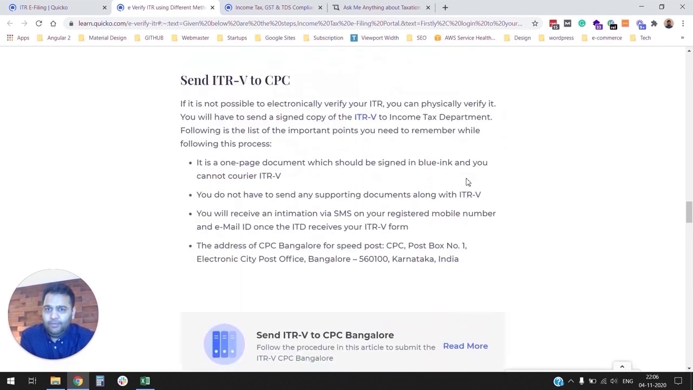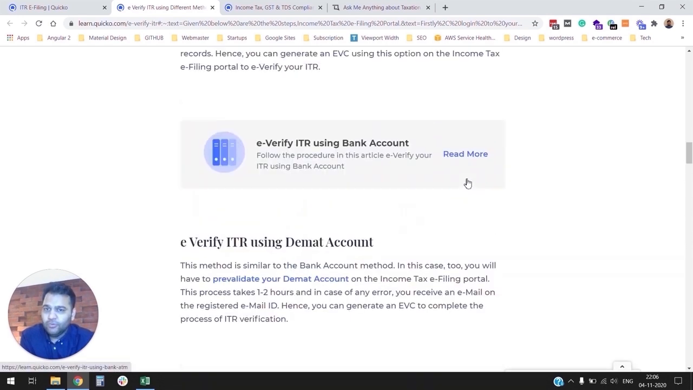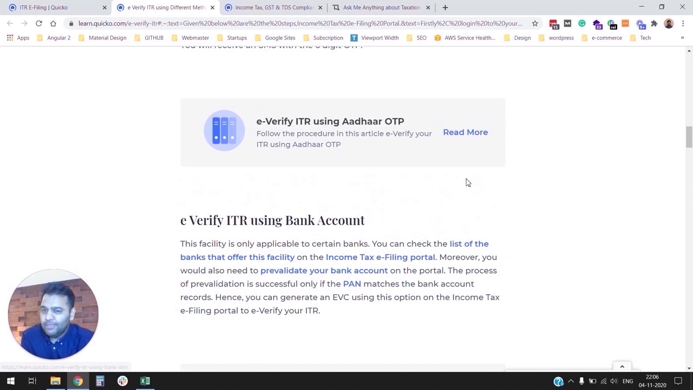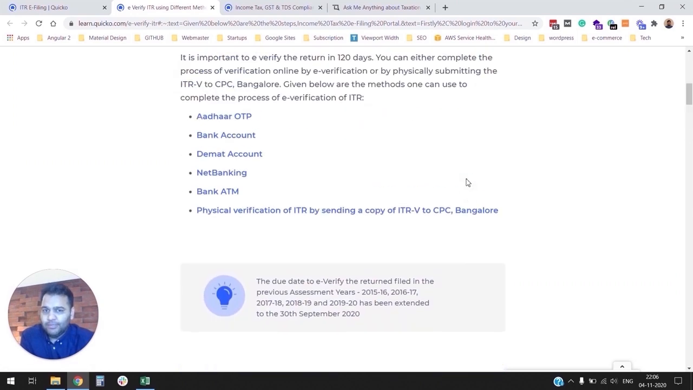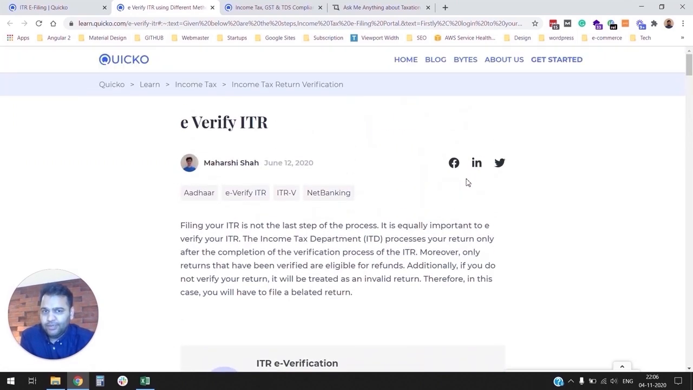Up until few years ago, you had to physically sign and mail it to CPC Bangalore. Income tax department is making strides where they are digitizing a lot of this workflows. So fortunately, now we can e-verify an income tax return using either simple Aadhaar OTP, or you can also e-verify it by logging into your net banking. A lot of banks have now integrations with income tax department. So make sure you read the article. I'm going to put the link in the description below.